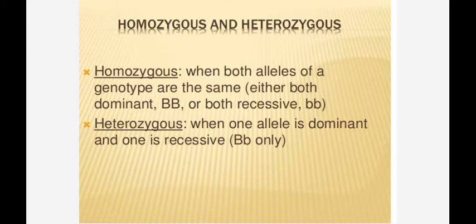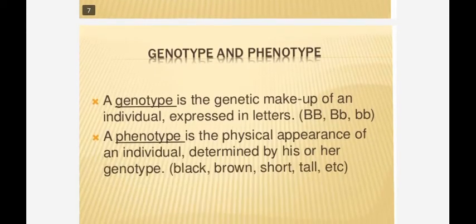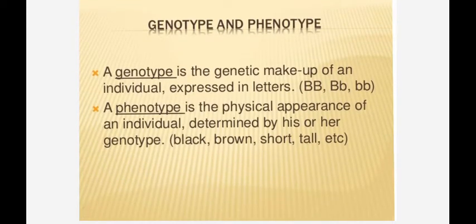Homozygous, as I already told you, means both alleles are the same, both dominant or both recessive. Heterozygous means one dominant and one recessive allele. Then genotype and phenotype. A genotype is the genetic makeup of an individual expressed in letters.